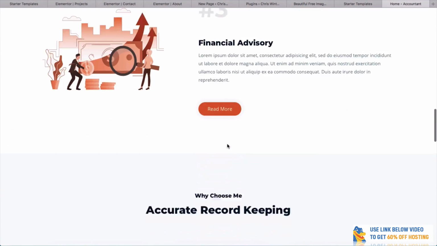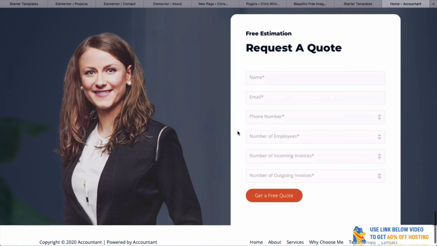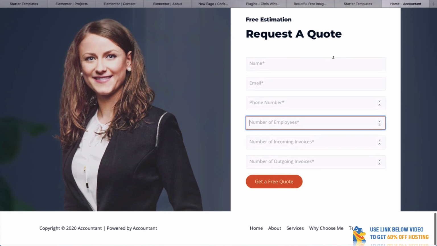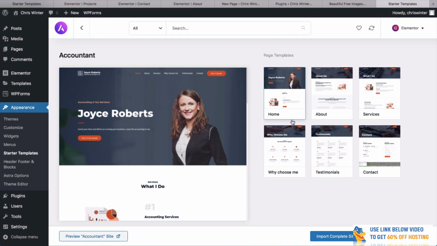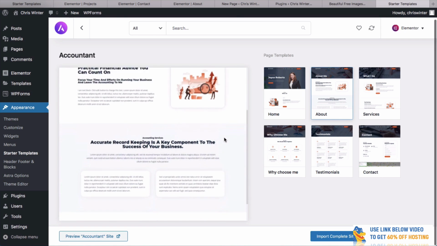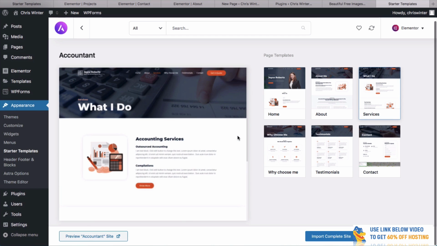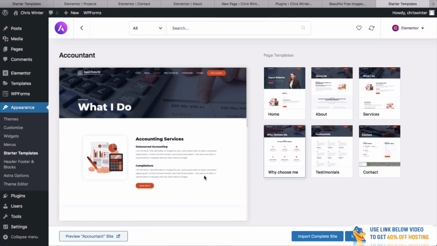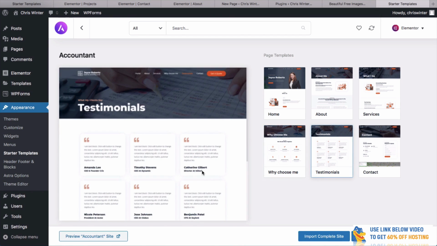I like this one as well. And this one here has even got a contact form. So for example, you can get in touch to get a quote for your accounting work. Now it's also good to make sure that they do have many page templates. You don't have to have it, but as we've seen, it really looks cool when you've got multiple custom pages.